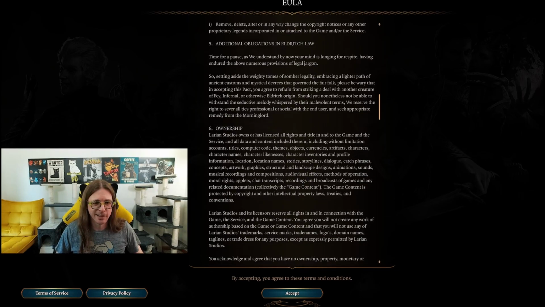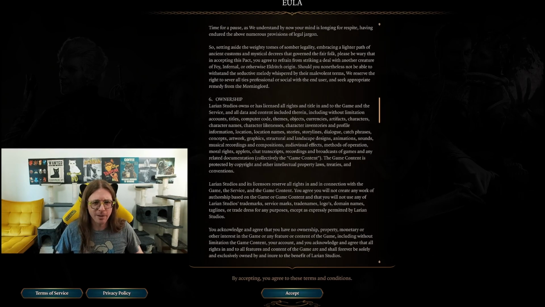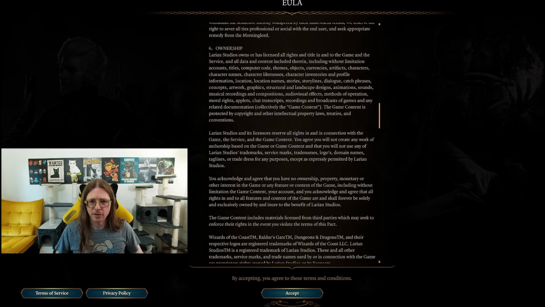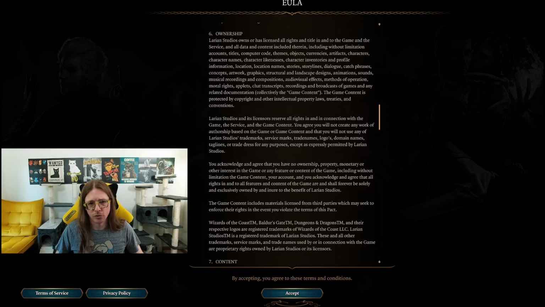This is good. I like this. I wonder how many studios actually do this. Larian Studios owns or has licensed all rights and title in and to the game and the service and all data and content. So this is them talking about their licensing. Larian Studios licensors, you agree will not create any work of authorship based on the game or game content, and you will not use any of Larian Studios' trademarks, service marks, logos, domain names, taglines, or trade dress for any purposes except as expressly permitted by Larian Studios.